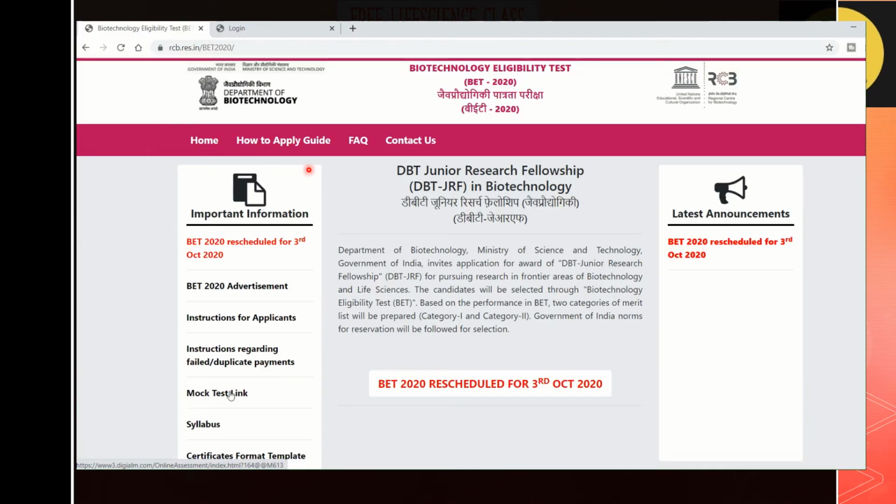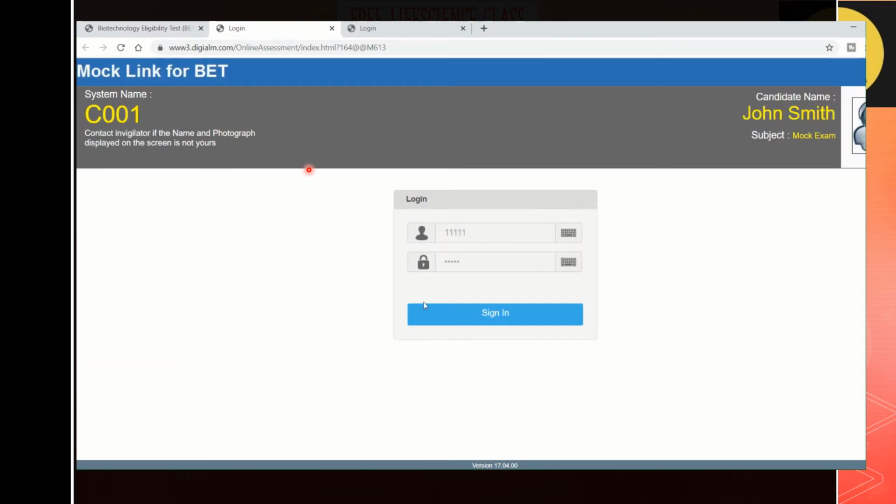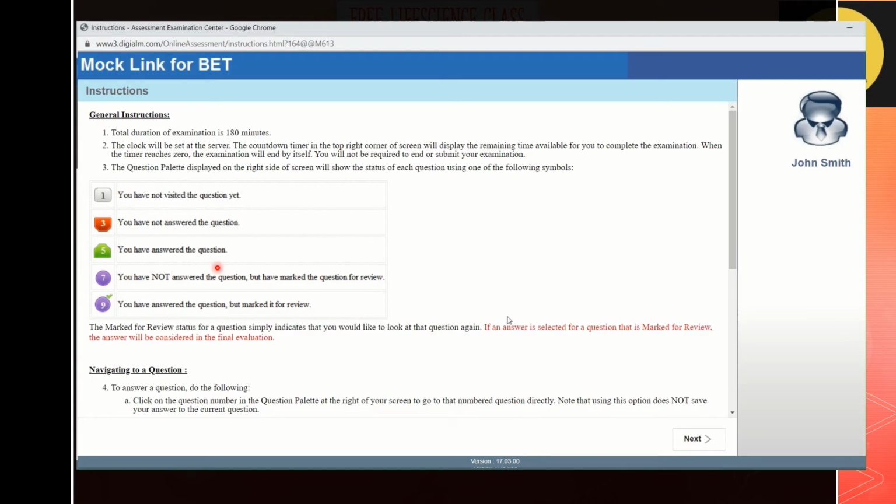Here you can see the duration of the examination and the question palette displayed on the right side of the screen, which shows the status of each question, and how to navigate through the questions. Everything is given here. After that, click on the next button.